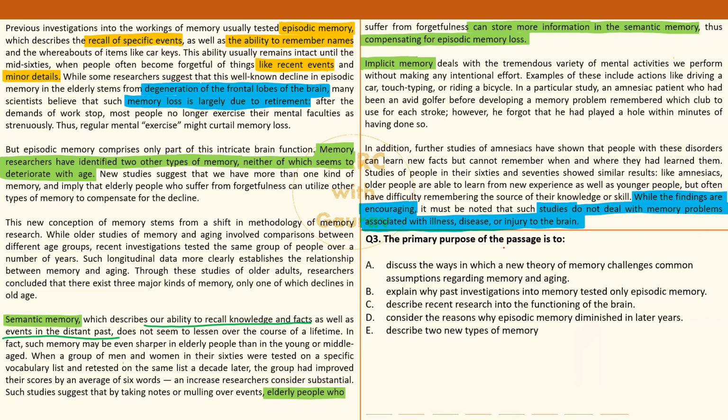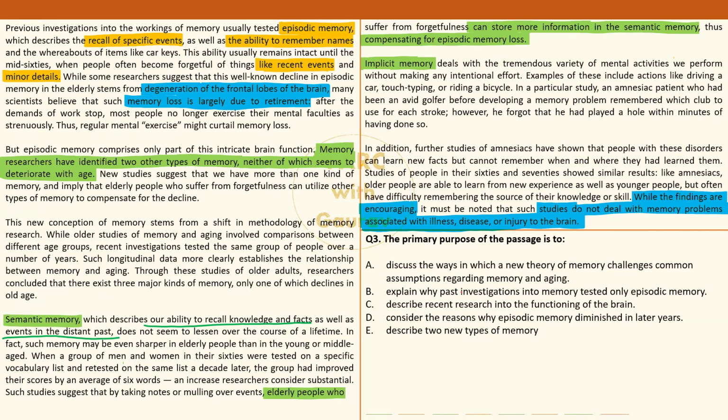No criticism of anything. One thing which you can find very easily is that the author has not bashed anybody. He is not abusing anyone, and not praising anyone either, to be honest. So if any option is reflecting this kind of attitude, you can throw it out. Option B, C, D, we should be able to throw them out without a second thought.